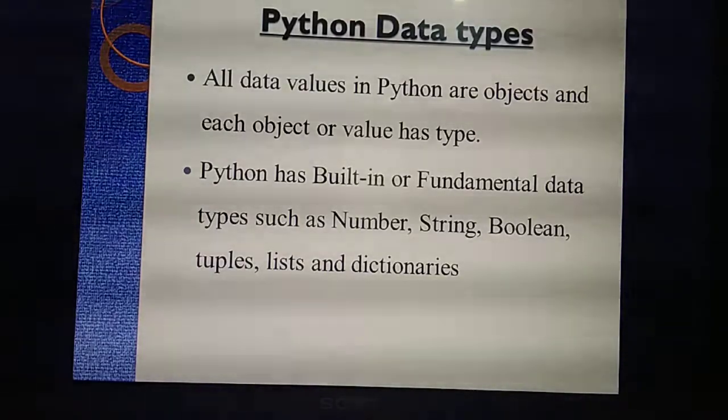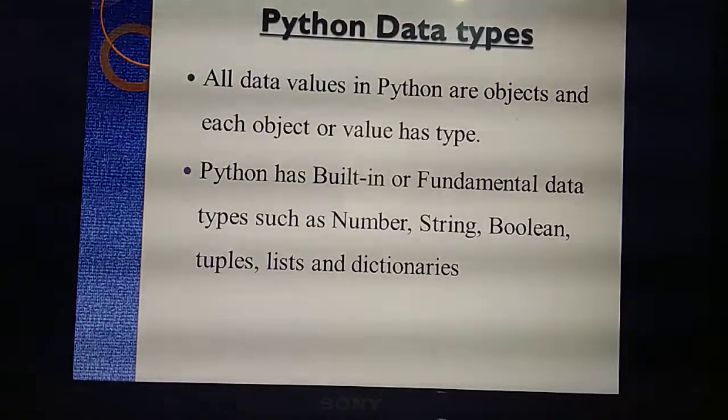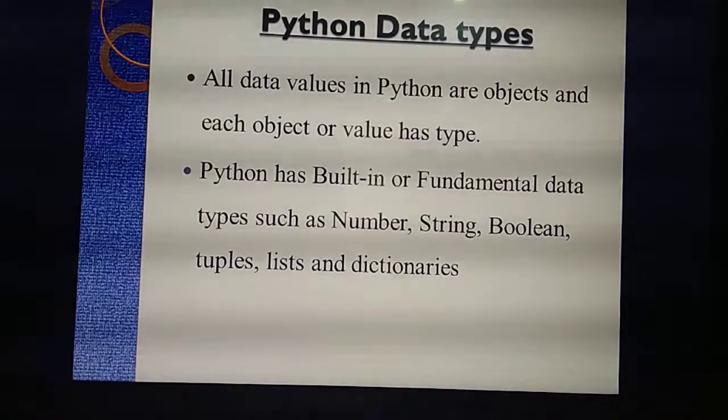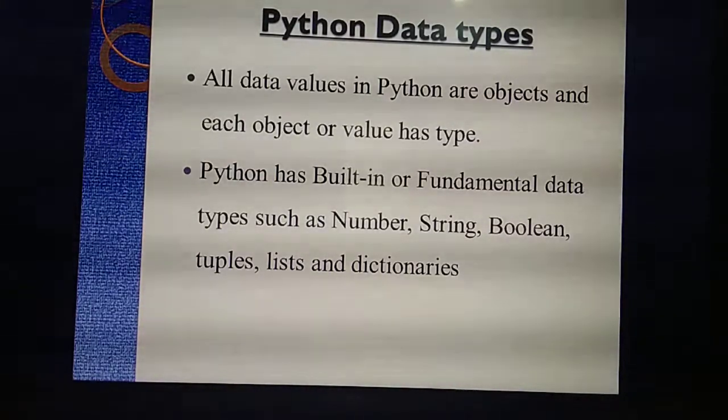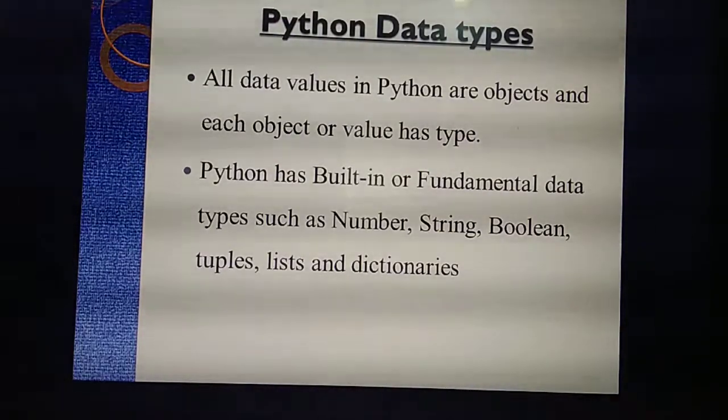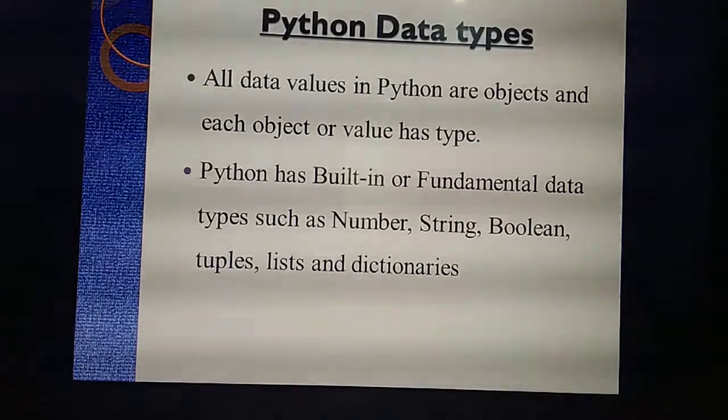Already you have studied. All the variables, all the values or all the objects you should mention with some data type. For example, you are giving some numbers 1, 2, 3 in a program. Which data type should you mention? Int.